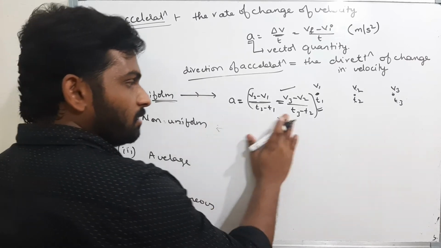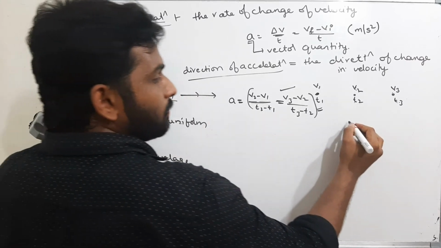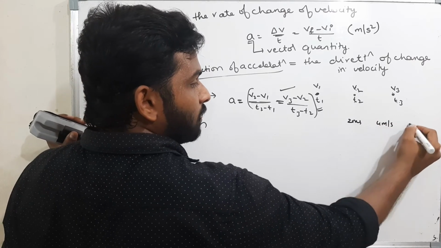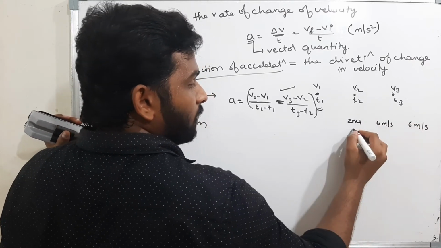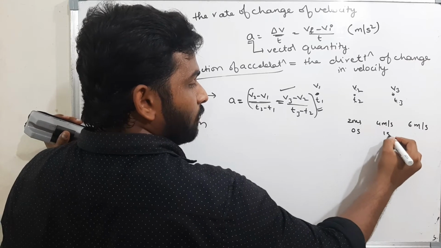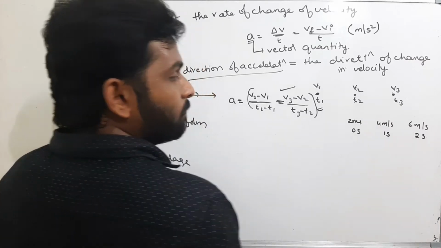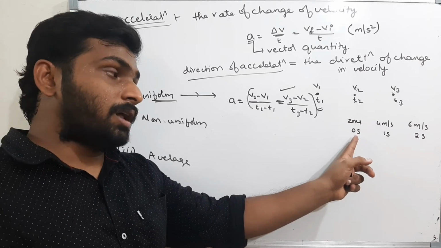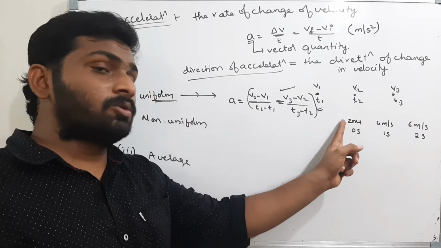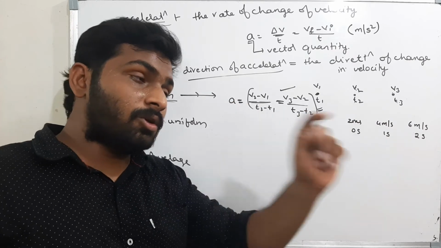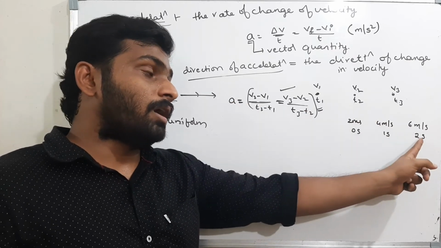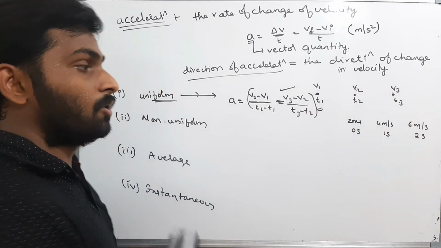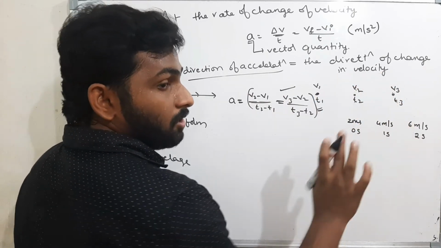Now I will give a best example here. 2 meters per second, 4 meters per second, 6 meters per second, at 0 seconds, at 1 second, at 2 seconds. This is the velocity of the body and these are the time intervals. At time t equal to 0, the body velocity is 2 meters per second. At t equal to 1 second, the velocity is 4. And at t equal to 2 seconds, the velocity is 6. Now tell me whether it is uniform acceleration or not.